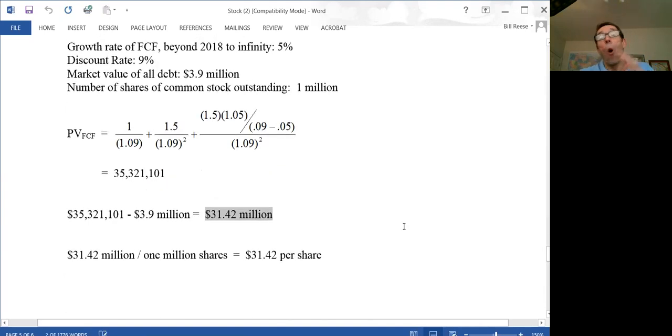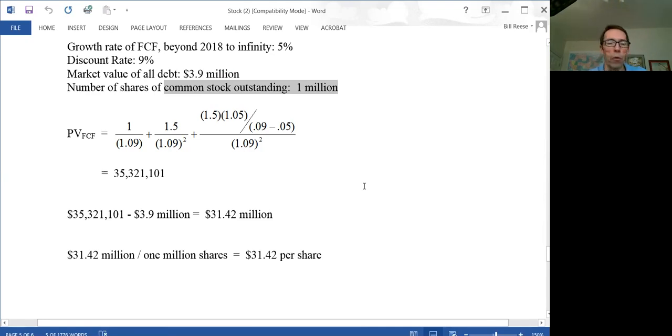Now, that's all the cash that goes to the stockholders, and it goes out, of course, on a per share basis. So we need to divide that number by the number of shares outstanding, the number of shares that are out there. So for GreenWave, we've got 1 million shares of common stock outstanding. And by the way, we're only going to have common stock in this class.